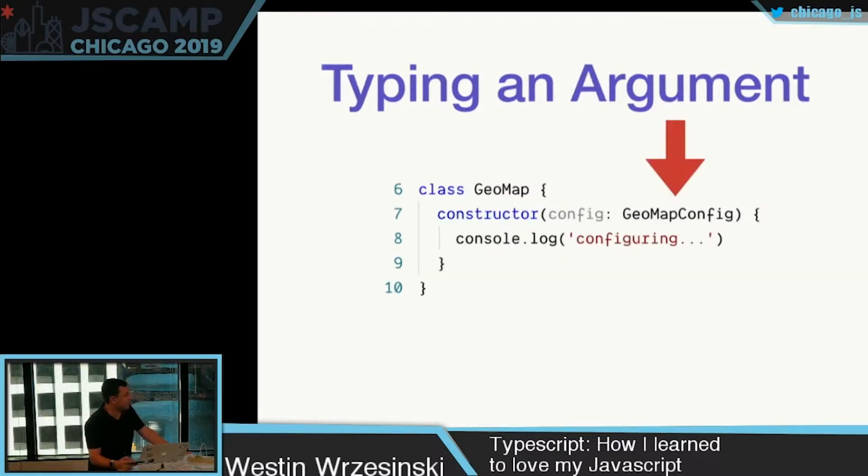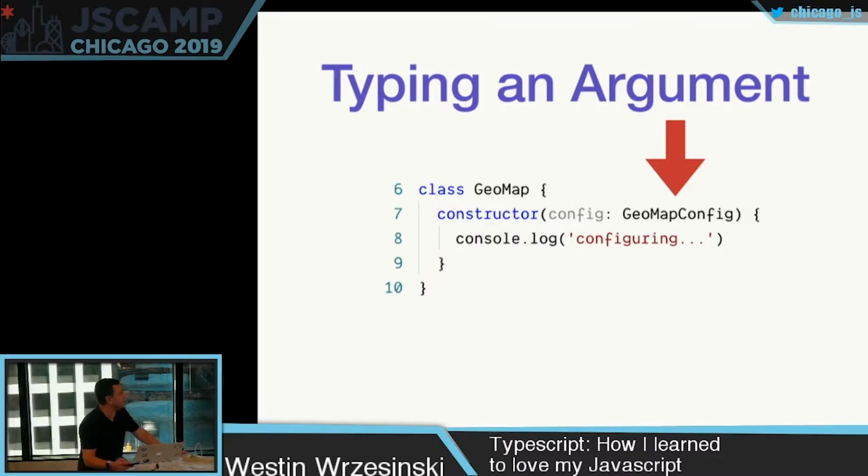And once I have this type laid out in my in-class geomap, it's quite easy to add this to the constructor. I can have the parameters say config, geomap config, and TypeScript just kind of takes it from here. Now, if anyone tries to call this with the wrong object, TypeScript is hopefully going to give them some feedback about what went wrong. Maybe they added a new parameter, maybe they typoed something, maybe they forgot access token. Pretty easy to do. I forgot it as well.